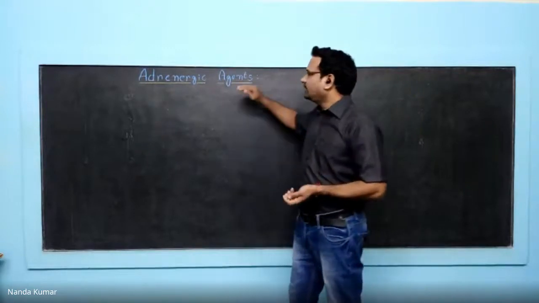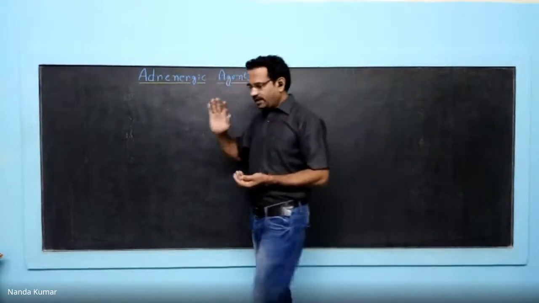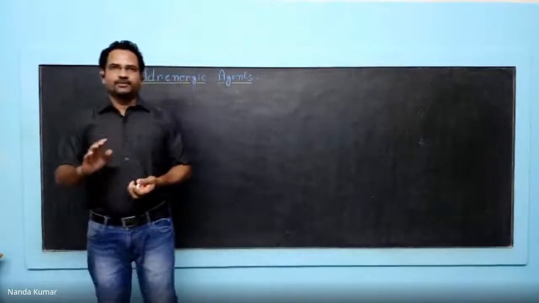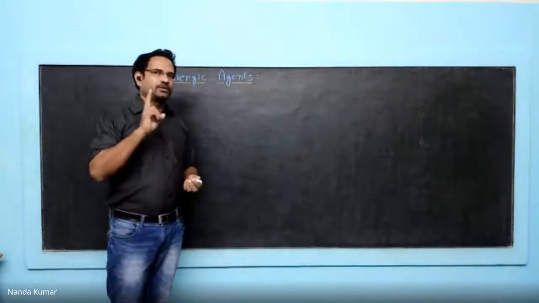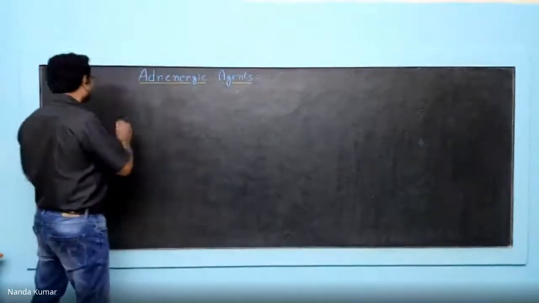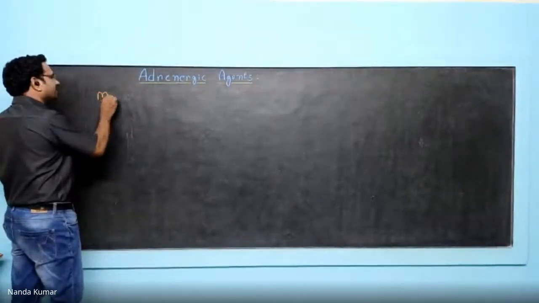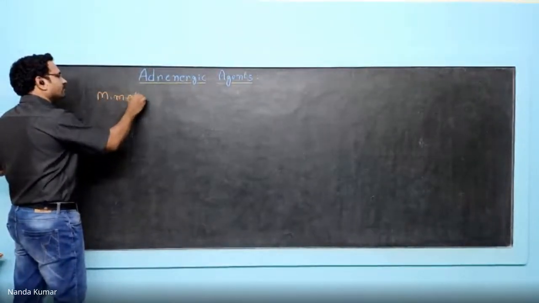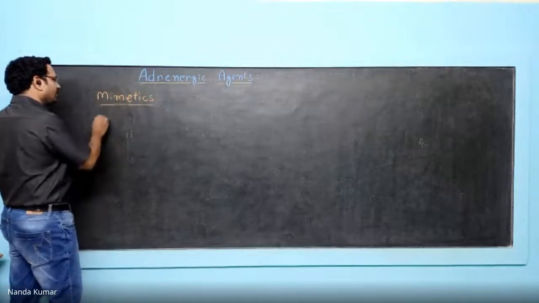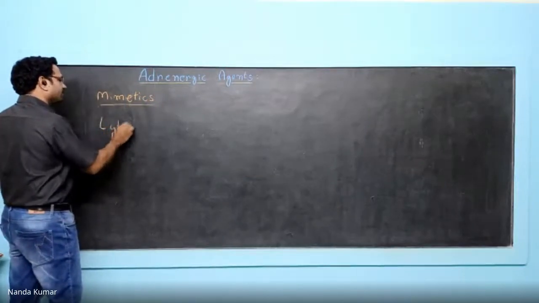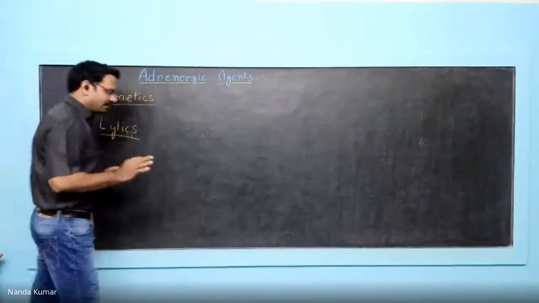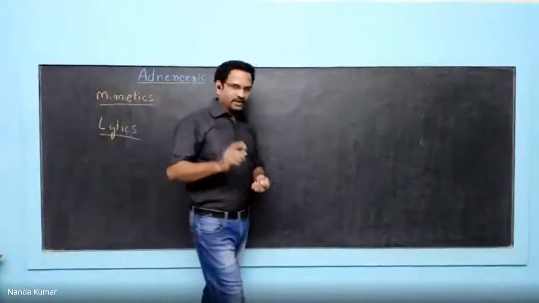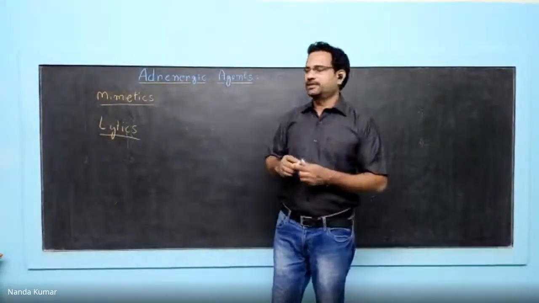After that, today we'll talk about adrenergic agents. Now, agent is a generic word, a general term. It can include two different classes. One is known as mimetics, and another one is lytics. Understand these two general terms, which are very widely used in the autonomic nervous system.